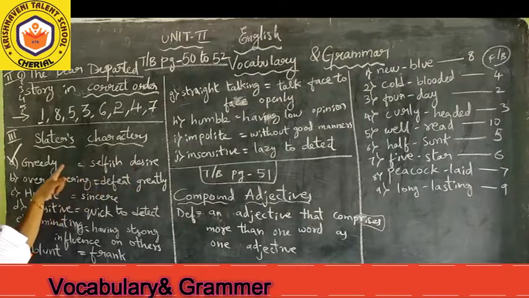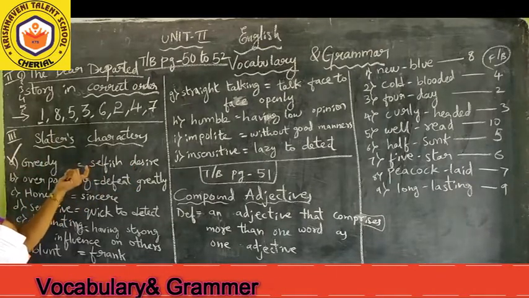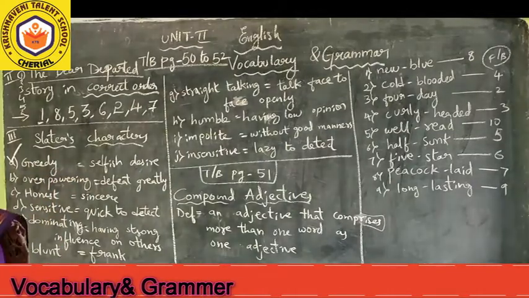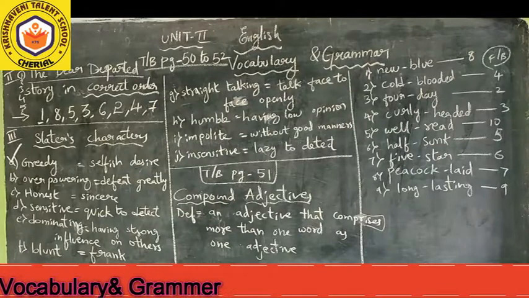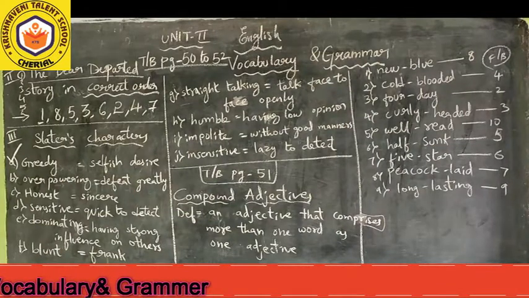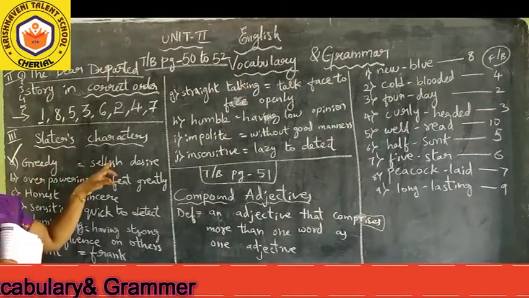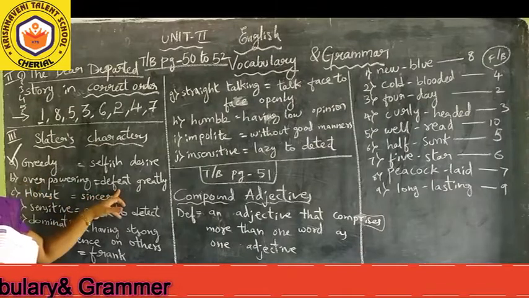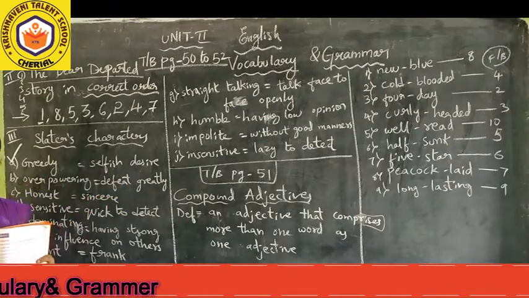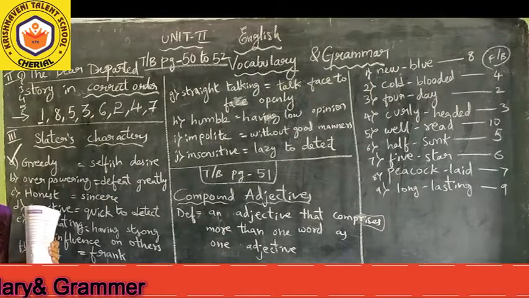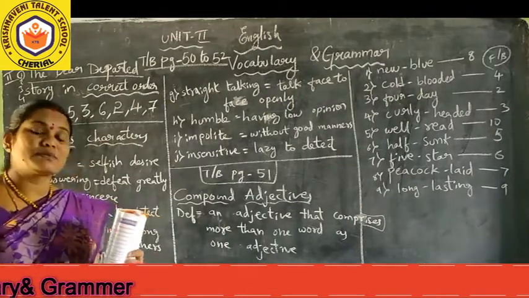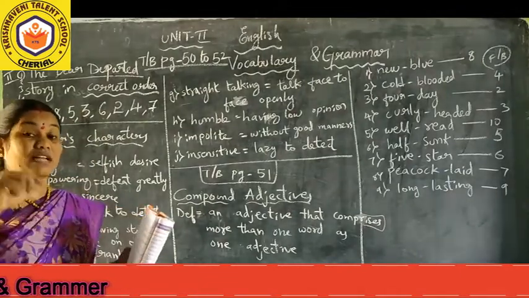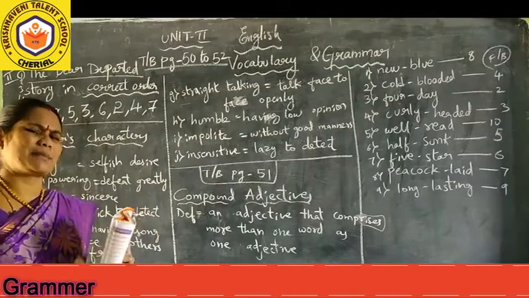Please take pencil and write the meanings over that word. Over that word you write the meanings. So greedy is nothing but, what is the meaning? Selfish desire. And second one, overpowering. What do you mean by overpowering? Defeat greatly. Means making always others to defeat. That too how greatly.